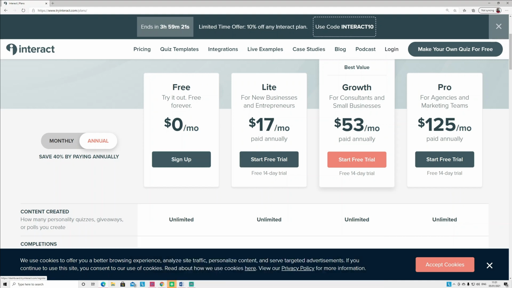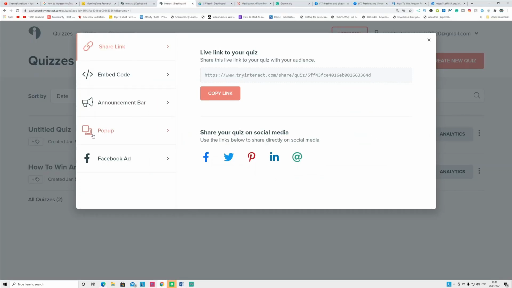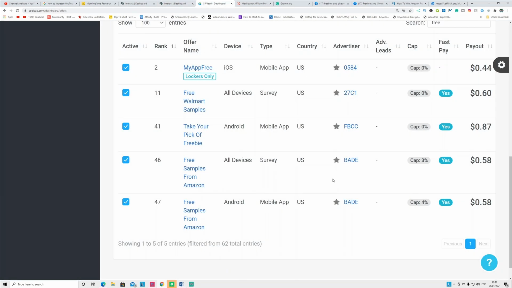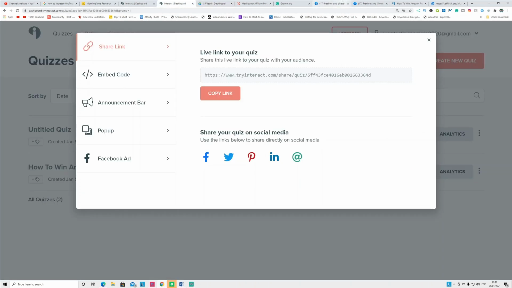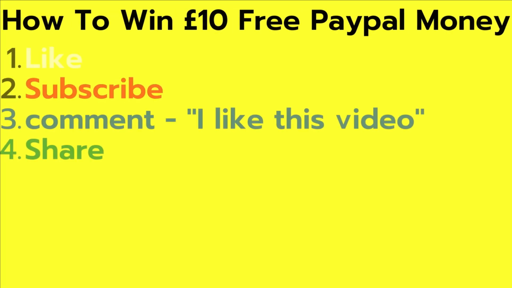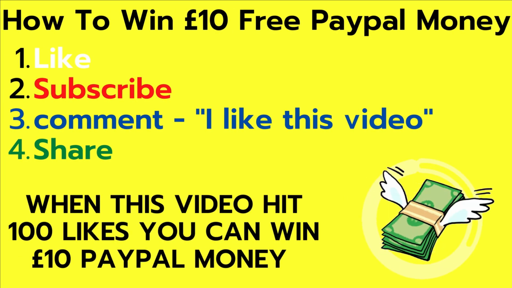So simple and easy. What you're going to do now, I showed you a website here that you can use for free to make quizzes. So all you have to do is find the CPA offer that you want to promote and make these quizzes and upload them onto Facebook groups and pages, Pinterest, Quora, or whatever social media you know, and keep doing it every single day, and you can make money from that. So actually you can make a passive income from this method, guys.